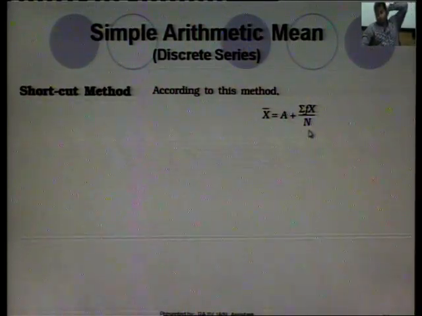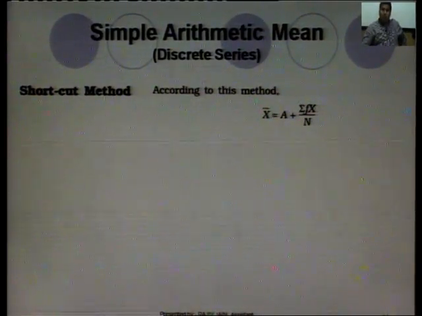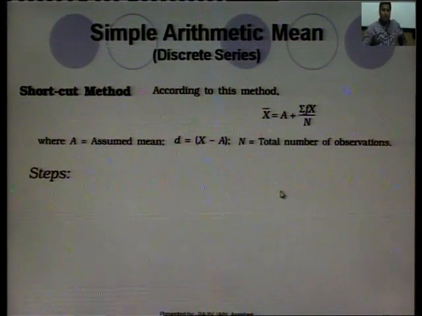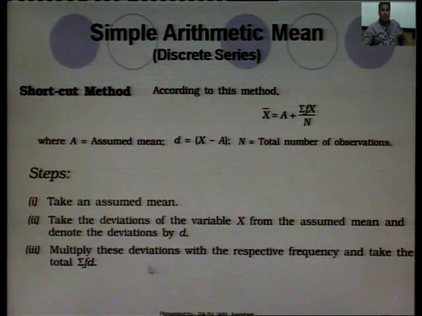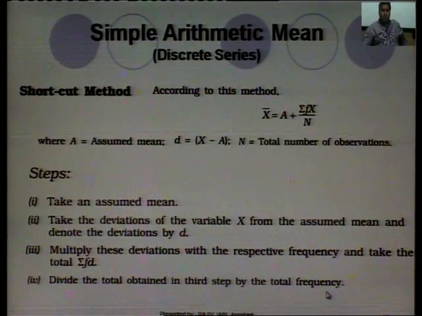Now, you see, the shortcut method is used when we assume some mean. When an assumed mean is used, this is known as the shortcut method. A is the assumed mean, d is x minus a, n is equal to the total number of observations. Step 1, take the assumed mean, take the deviation from the assumed mean, denote the deviation by d, multiply the deviation by the frequency to get the total f d, summation f d upon n. Divide the total obtained in the third step by the total frequency, that is n.